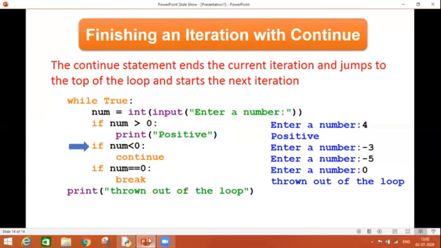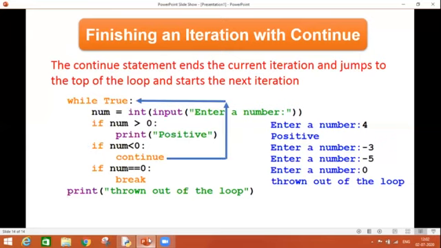We are entering again inside the loop and asking the user to enter a number again. Let's say my user is entering the number -3. First we check if -3 is greater than 0 or not. The condition becomes False, so we jump onto another condition in the sequence: num is less than 0. Here my condition becomes True.